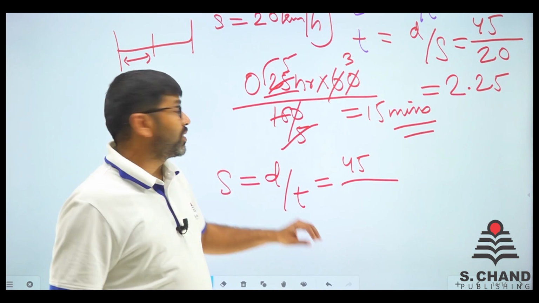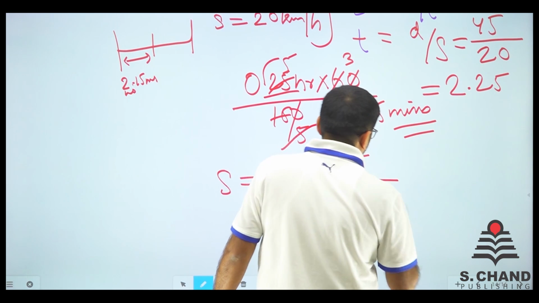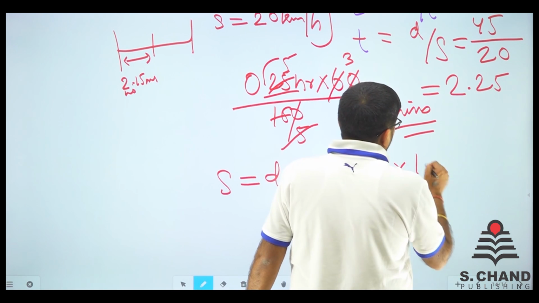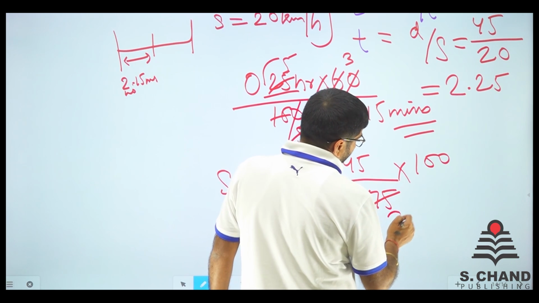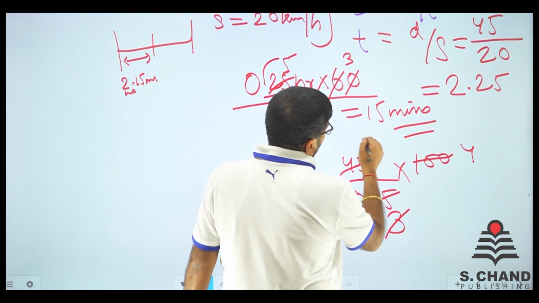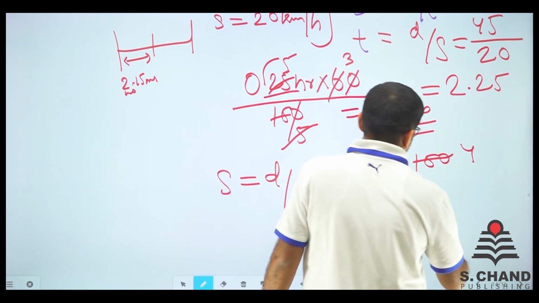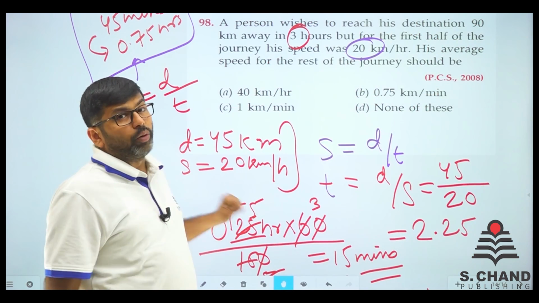Time remaining is 45 minutes, that is 0.75 hours. If we do like that, this point goes and we have 100 over here. If we calculate, this is 3 times, this is 4 times. Now this is 15 times. 15 into 4 is 60. So we have to move 60 kilometers per hour.